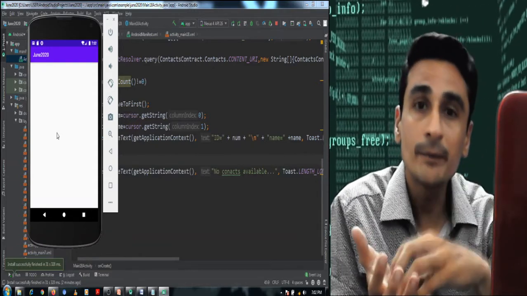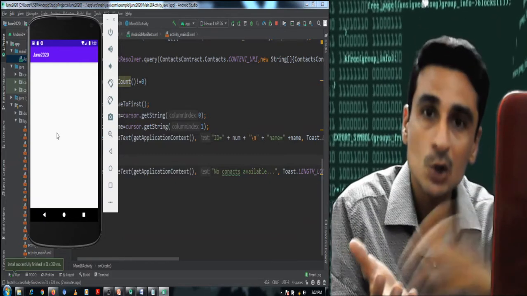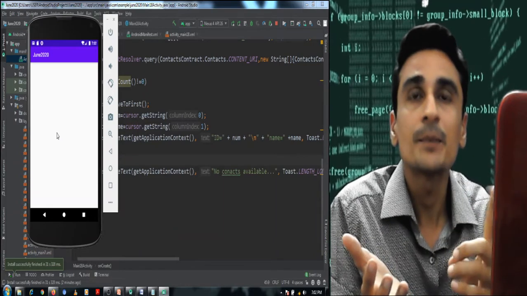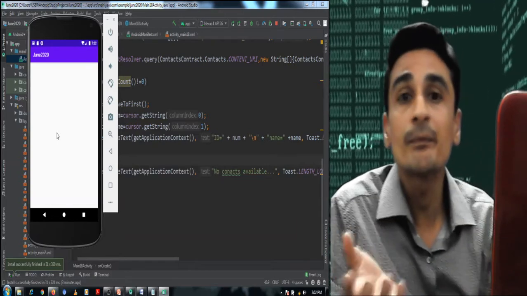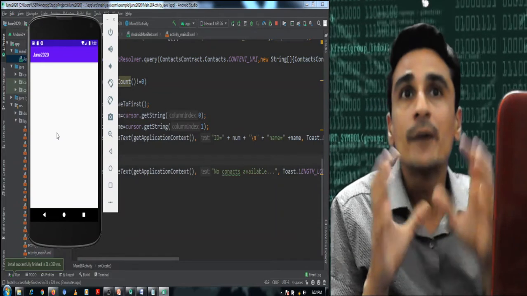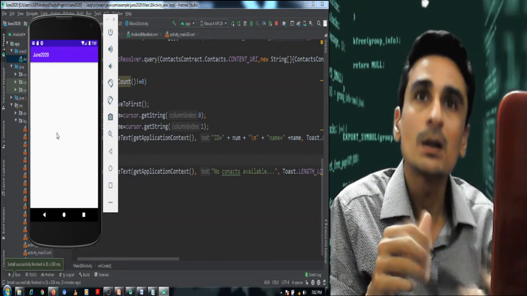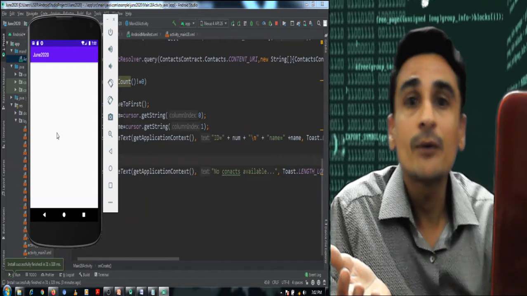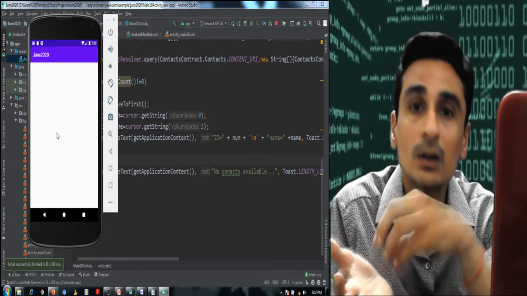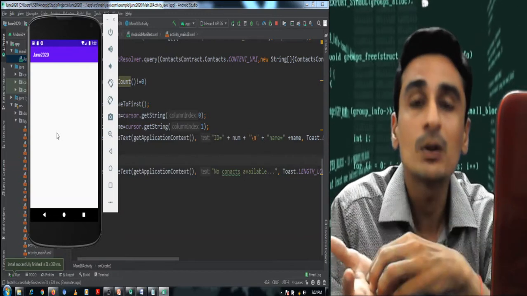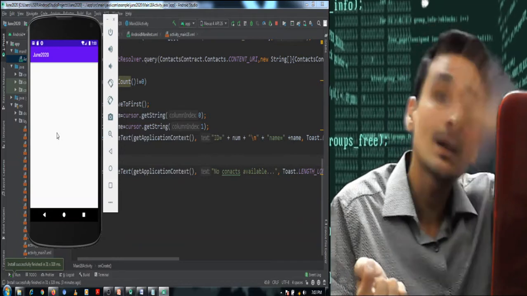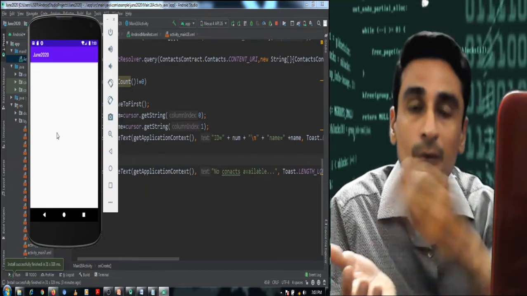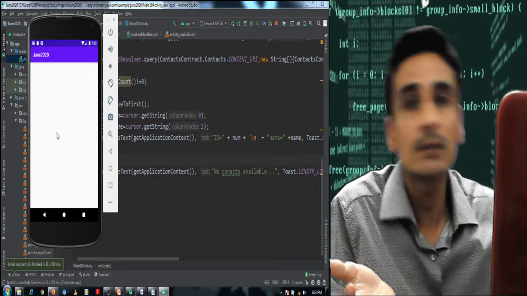Basically, the primary details of the contact are stored in the first table, and the phone number, if a phone number is added to that contact. It is also possible that a contact cannot have a phone number, as you have just seen when I added the record in contacts. So if a particular contact has a phone number associated with it, a column named has phone number represents the number of phone numbers associated with that contact.